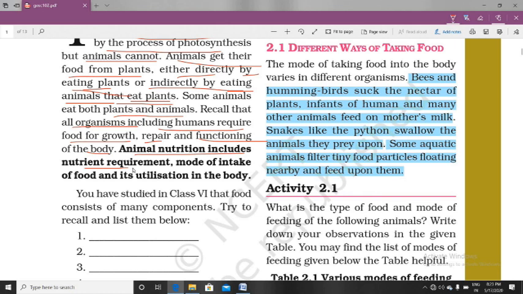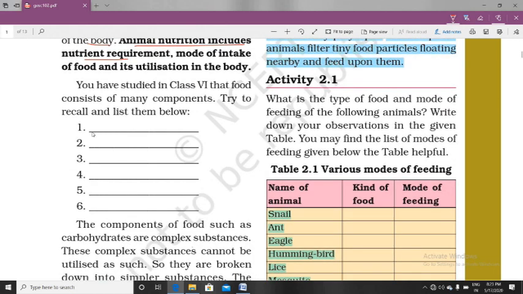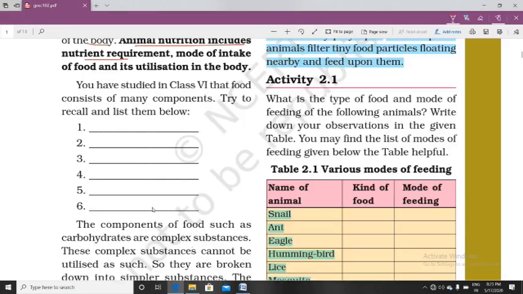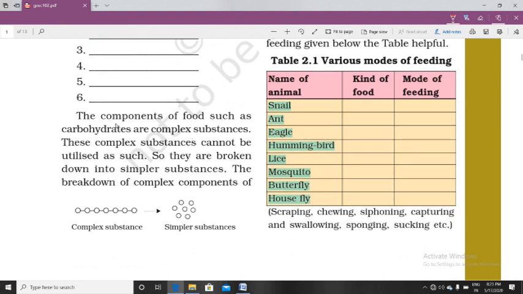What are the important nutrients required by any living organism? Those are carbohydrates, proteins, fats, vitamins, minerals, and water. These are called components of food.